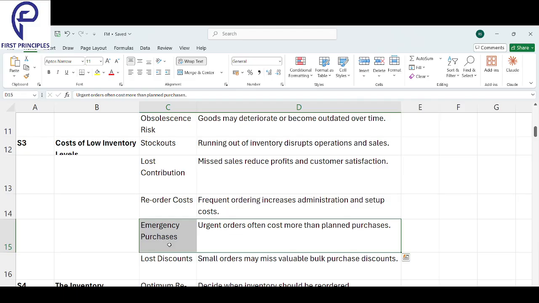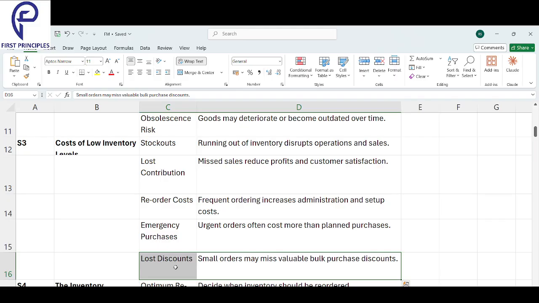And finally, lost discount. Small orders may miss valuable bulk purchase discounts.